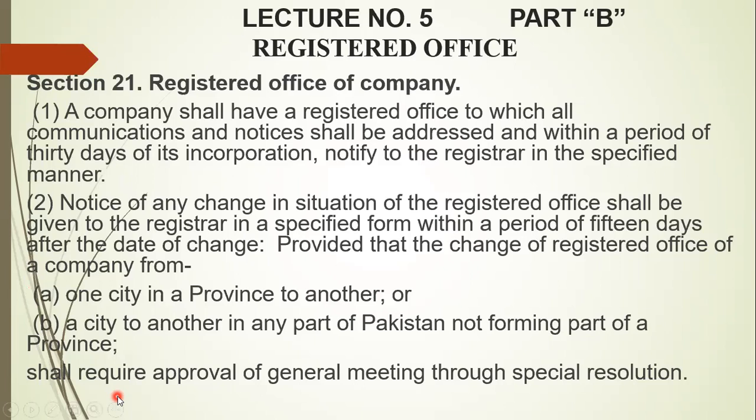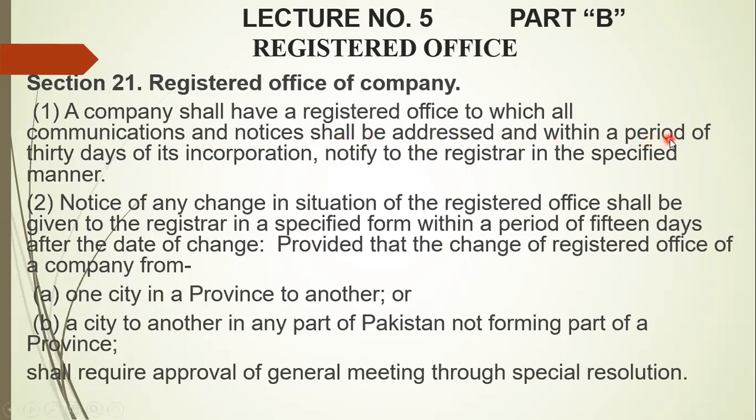A company shall have a registered office to which all communications and notices shall be addressed, notified to the registrar in the specified manner within a period of 30 days of its incorporation. Generally, when the memorandum of association is submitted, the proper address of the head office of the company is also mentioned there, because the registrar will have correspondence with the company during any transaction.